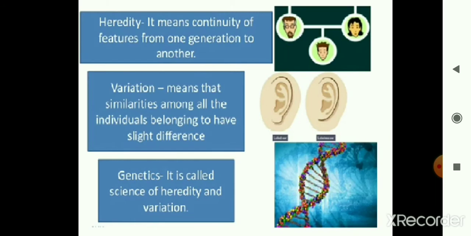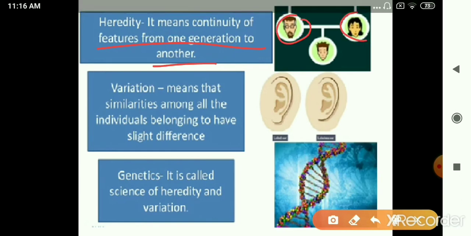Heredity is the continuity of features from one generation to another, or in other words, the transmission of genetic characters from the parents to the next generation. It is because of heredity that human beings produce humans which have the same body design as the parent. A cat gives birth to a kitten, and the kitten has the same body design as a cat. A maize plant will produce a maize plant, and a dog produces pups which have the same body design as the parent, right?